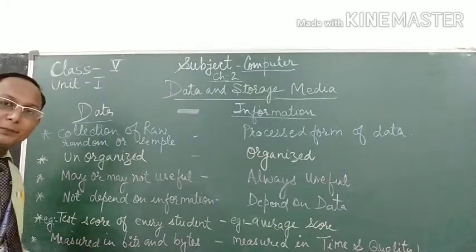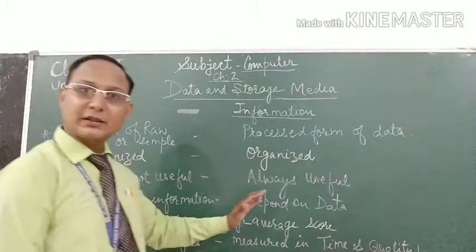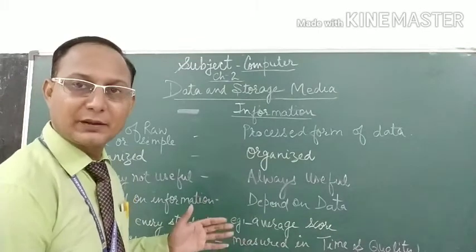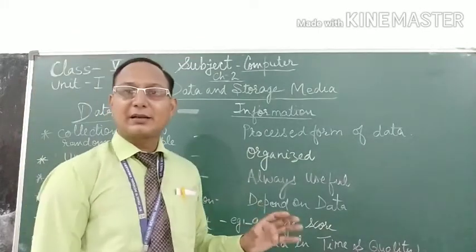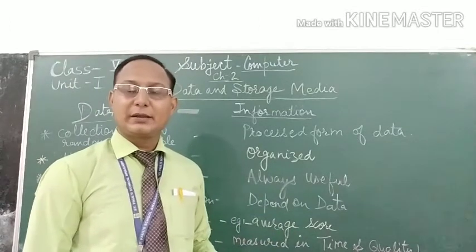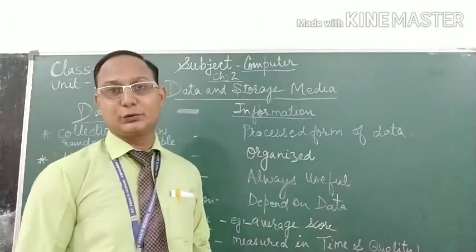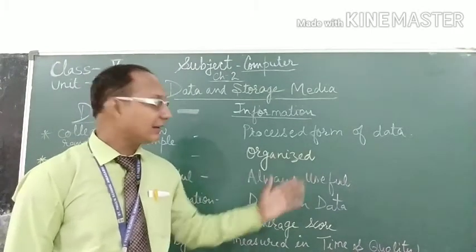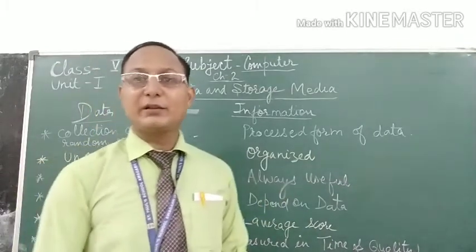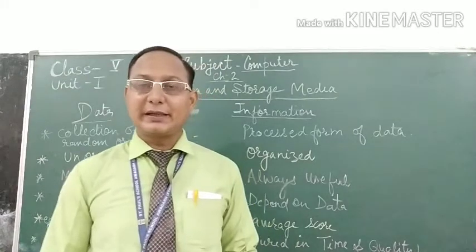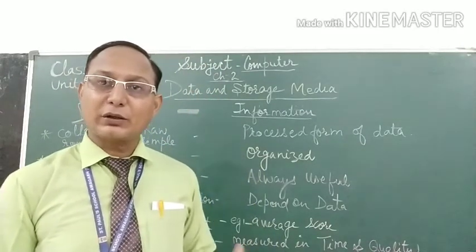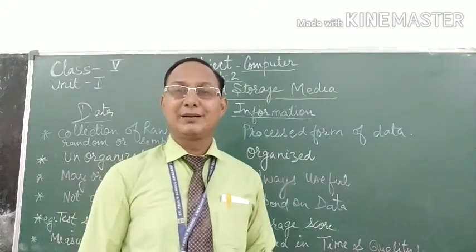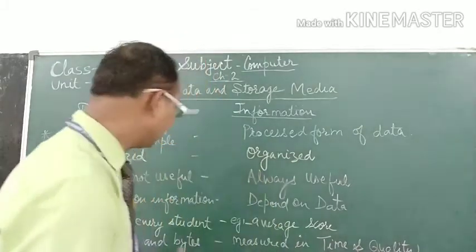Now let's see the example of data and information, how they are defined in an example. We can say that the test score of each single student is data, whereas in information we see the average score, that is collectively taking all the marks of the class or the whole school, and the average marks are taken out. That is information.